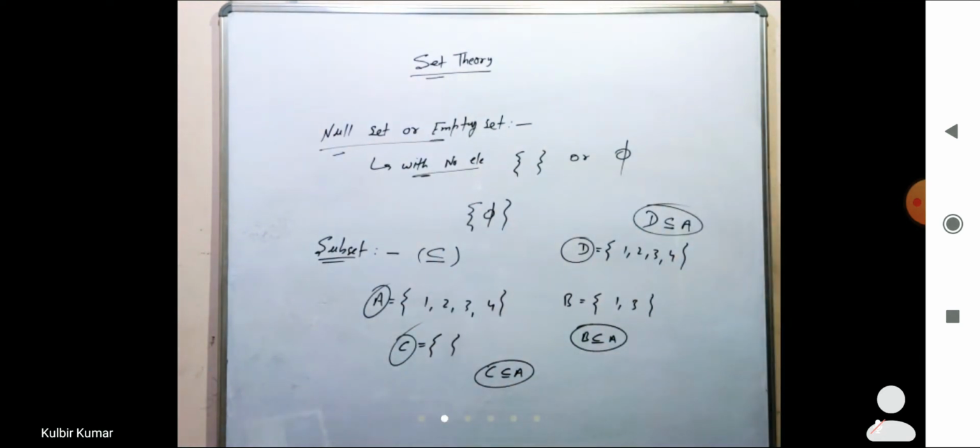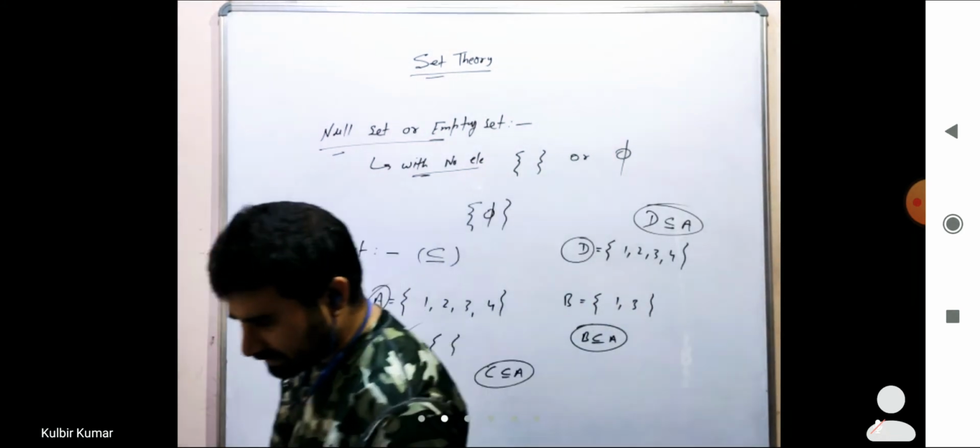Okay? So I think you got the case of this subset.